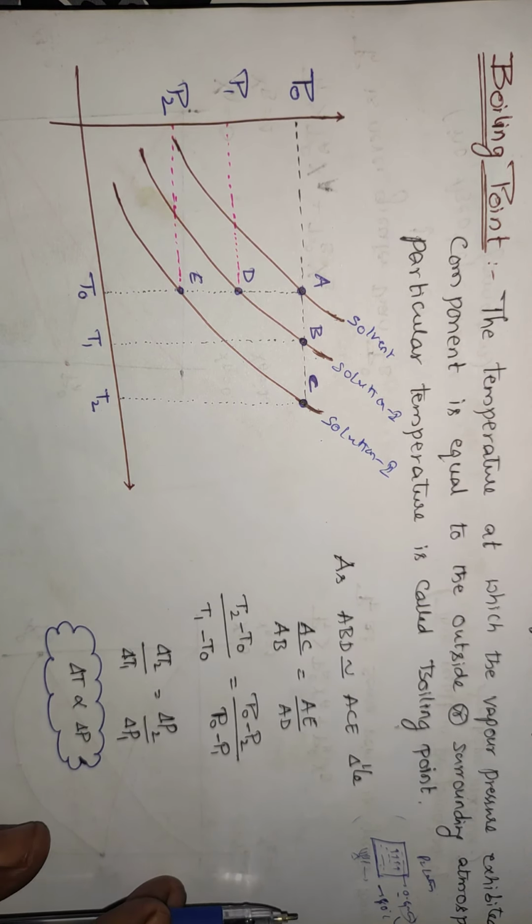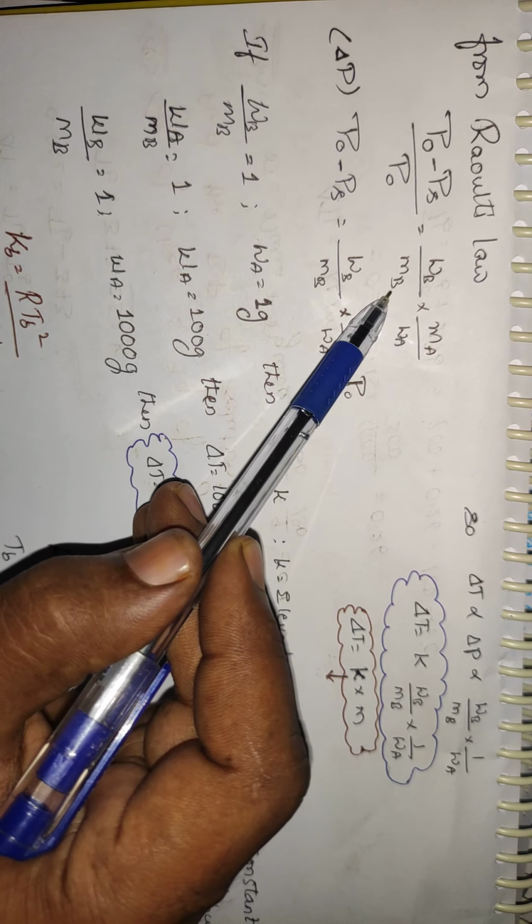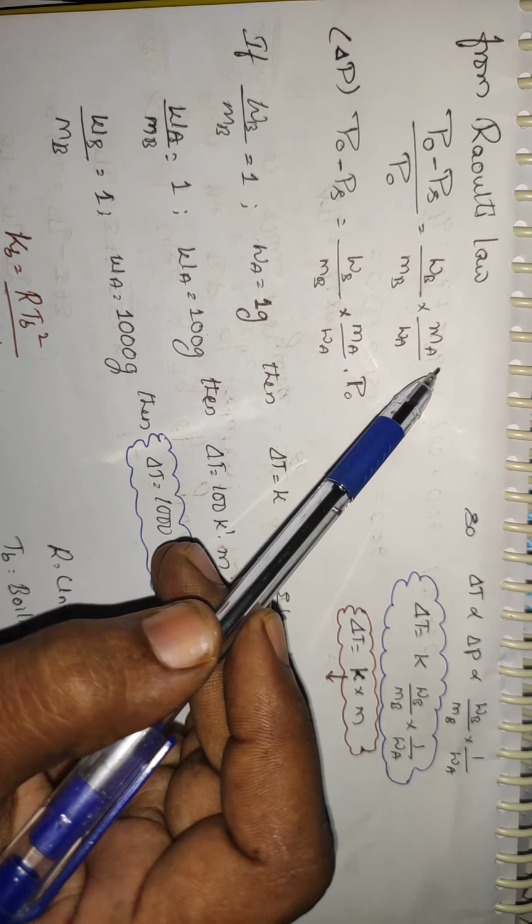And you know, according to Raoult's law, already we have solved once, P naught minus Ps by P naught, this is the relative lowering of vapor pressure. It is equal to the mole fraction of the solute. And mole fraction of the solute you can write as weight of the solute by molecular weight of the solute into molecular weight of the solvent by weight of the solvent.